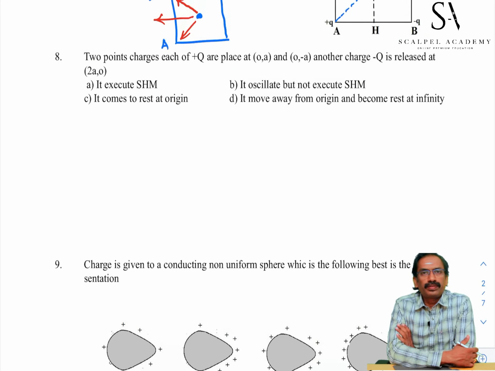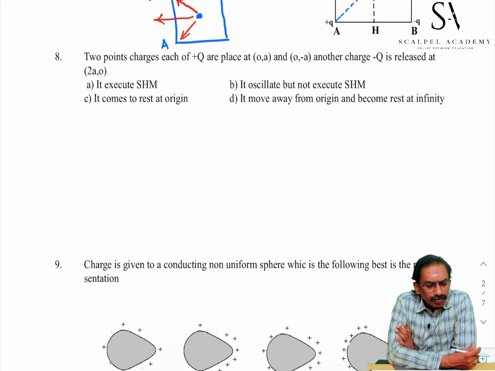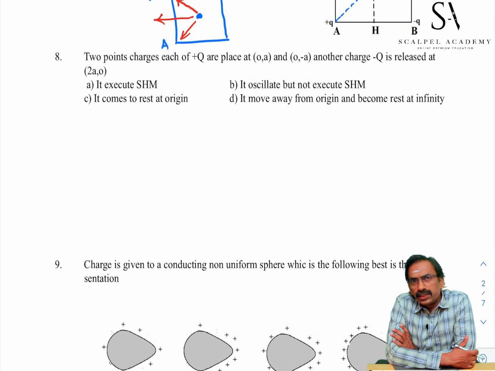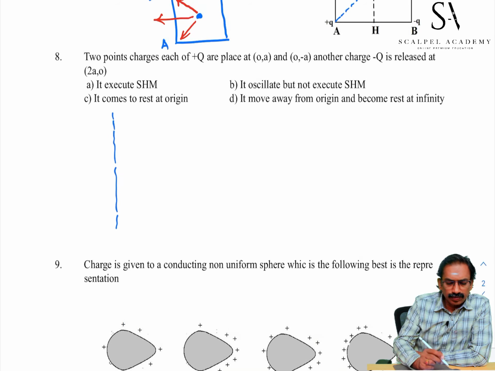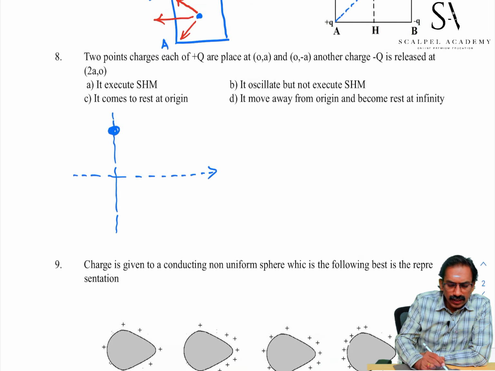Student, go to the 8th problem. 2 point charges each of plus Q are placed at (0, A) and (0, minus A). These two charges are placed along the y axis. This is the y axis, this is the x axis. Here one charge, here one charge: (0, minus A), (0, A).